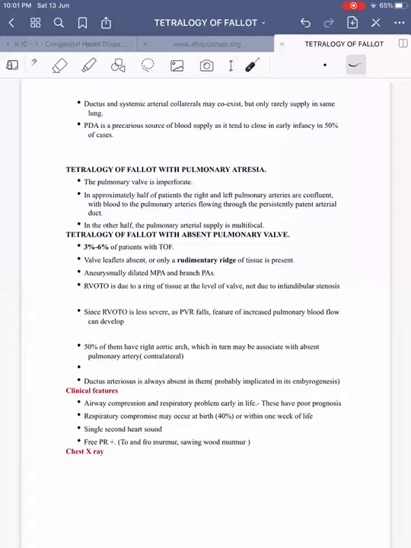Then coming on to clinical features of this TOF with absent pulmonary valve, the most common way of presentation is either with failure, or more common than that, with airway obstruction and respiratory problems, which can present at birth because of the dilated pulmonary artery compressing the trachea and bronchi and causing respiratory compromise. A single second heart sound will be present, and that will be A2, and there will be free PR causing a to-and-fro murmur, also called a sawing wood murmur.